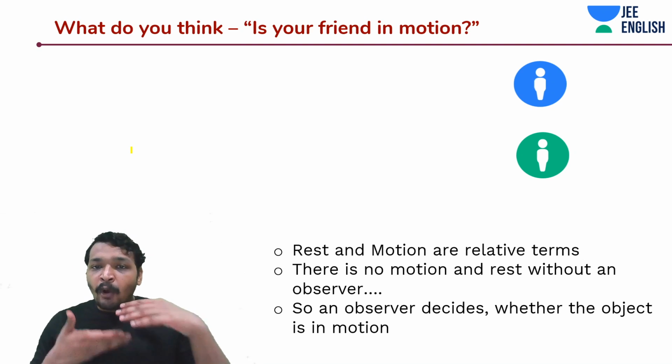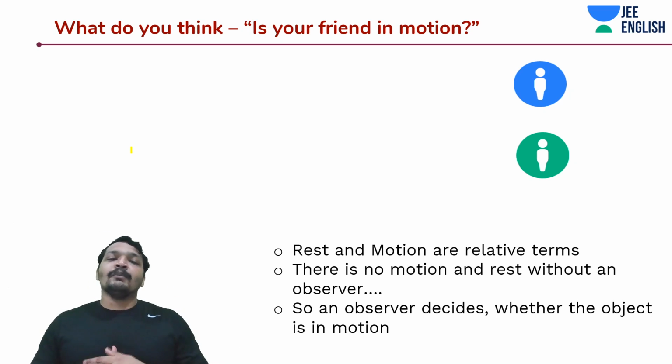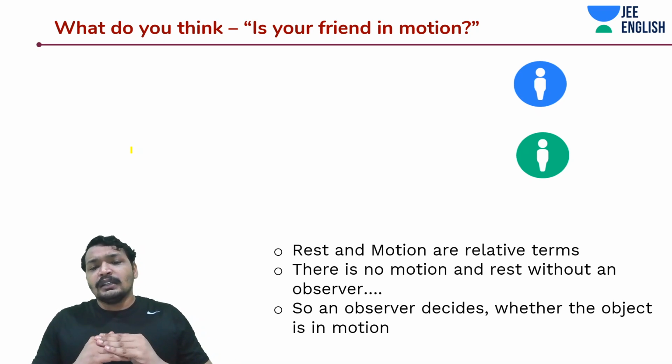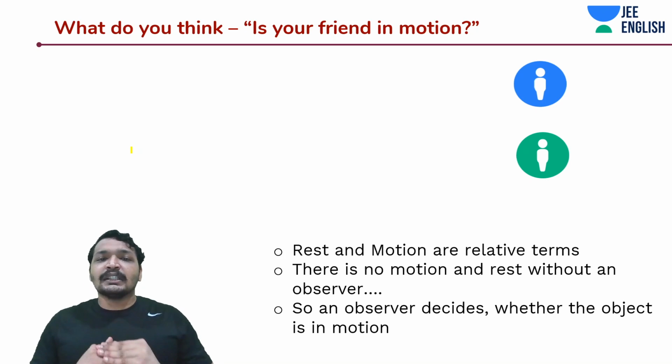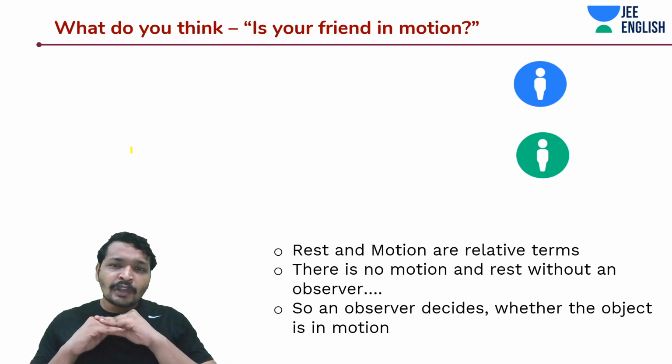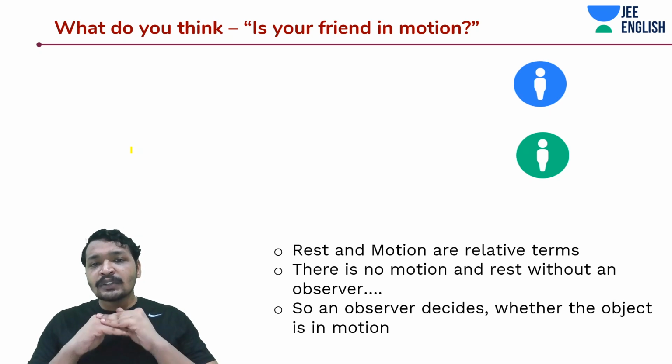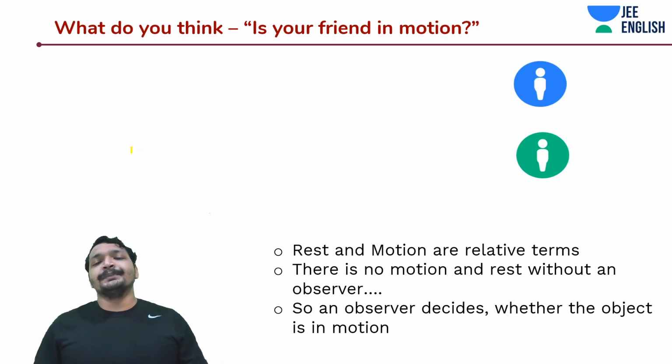So this boils down to the concept of rest and motion. What is rest? Rest is a relative thing. When we are talking about velocity, rest is relative. If you don't have an observer, then there is no concept of rest and motion.